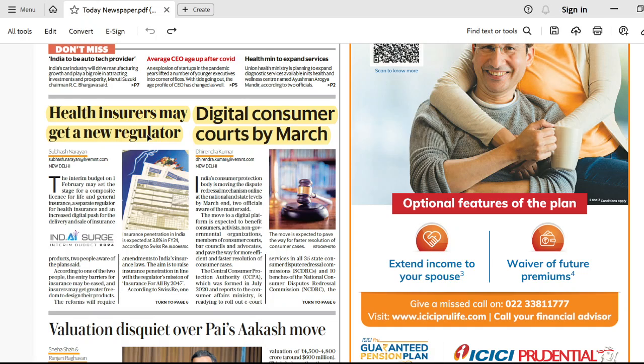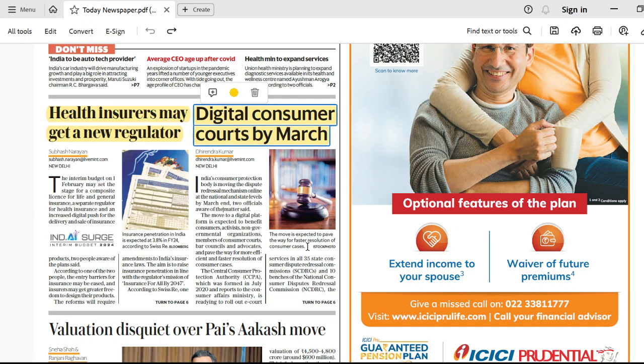So now the government is planning that for health insurance, the government will establish a separate regulator so that the health insurance sector could be regulated well. This is very, very important for you, right? Then digital consumer code. Now, again, इसमें आपको ये पढ़ना है that what is the need of this health regulator and how it will impact the health insurance sector. Okay? If you understand this, then you will be able to write some decent points in your answer.